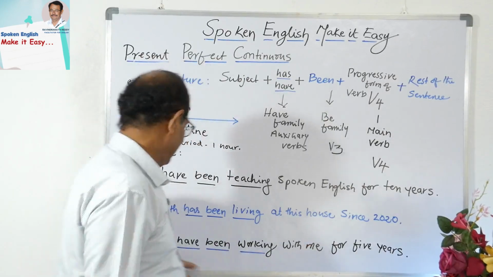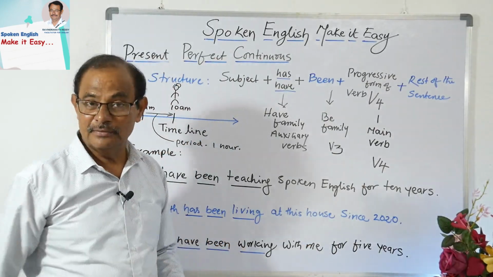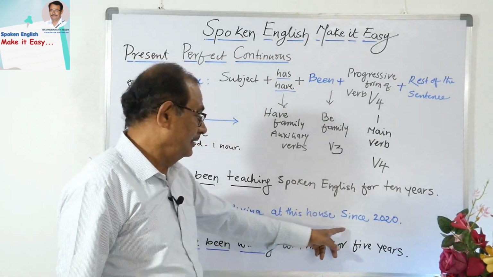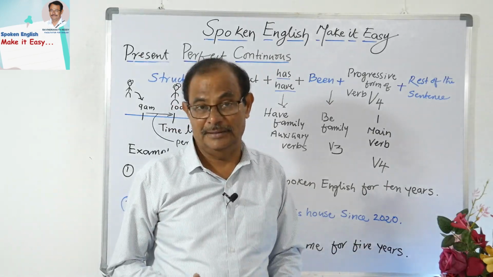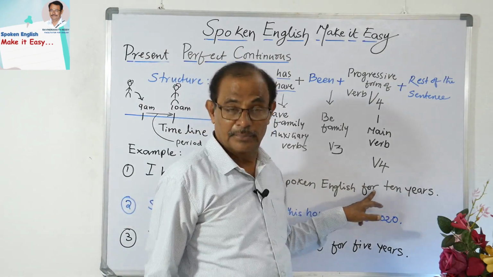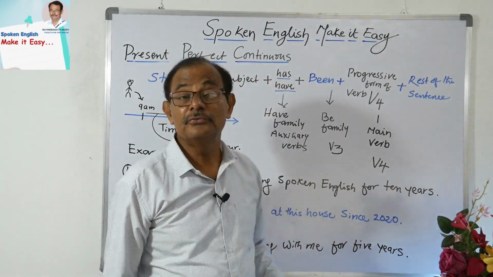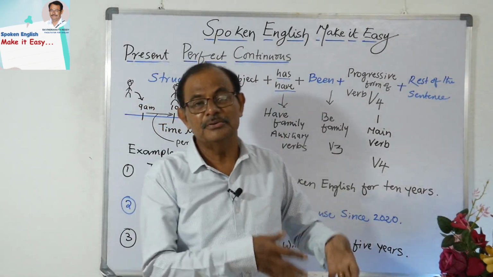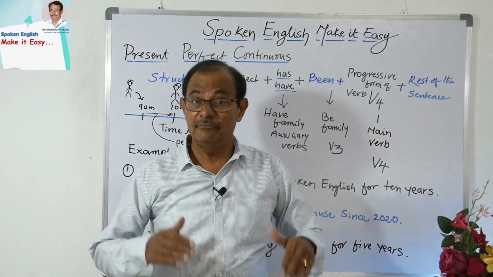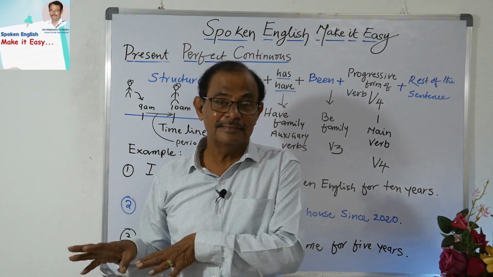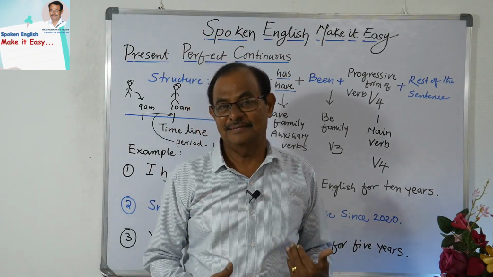Wonderful. Okay. Next, Smith. Smith has been living at this house since 2020. You can ask me, sir, here you have used for preposition, but here you have used since preposition. What is the difference between for and since, and when should I use for and when should I use since? Yes, I have an answer for this.